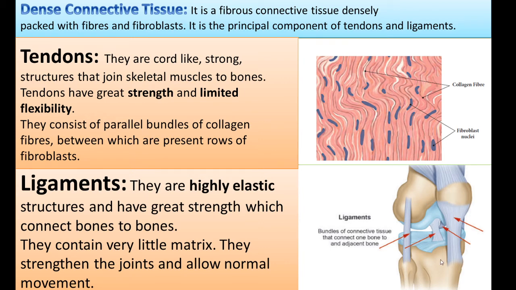This is one bone and this is another bone, and this center part is called the ligament, which is highly elastic. They contain very little matrix. They don't have any intercellular substances. They strengthen the joints and allow normal movements. They strengthen our joints and are also helpful for normal movements.